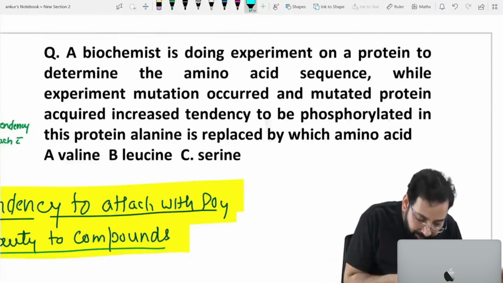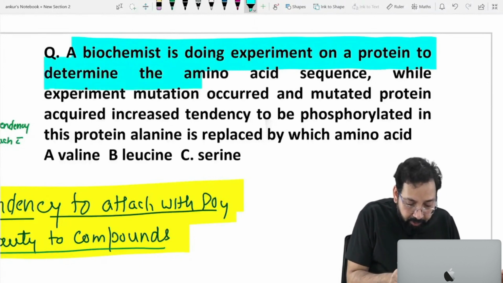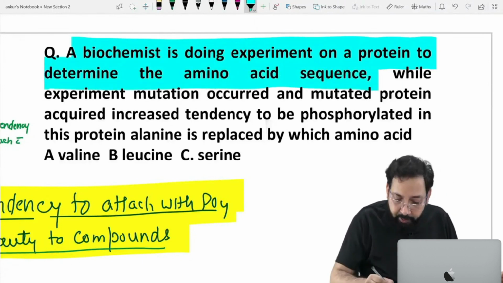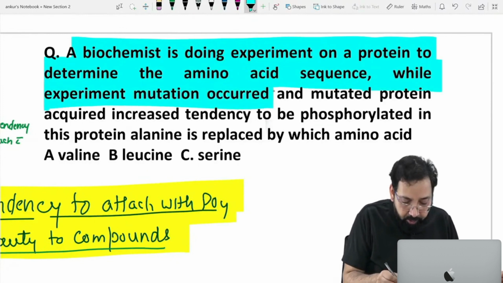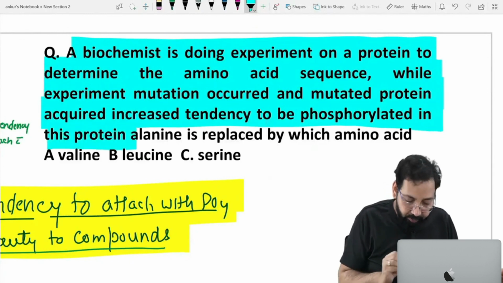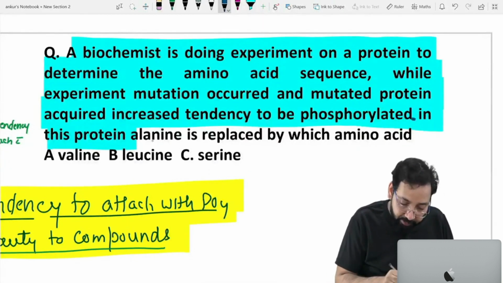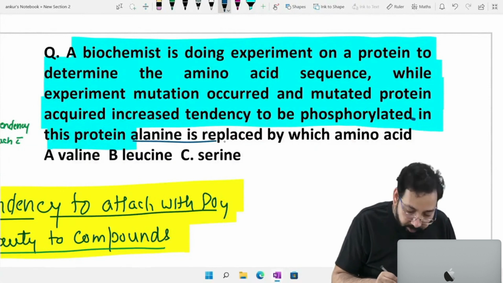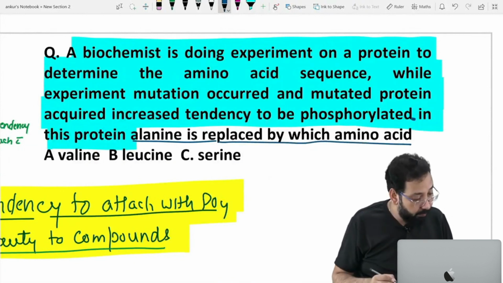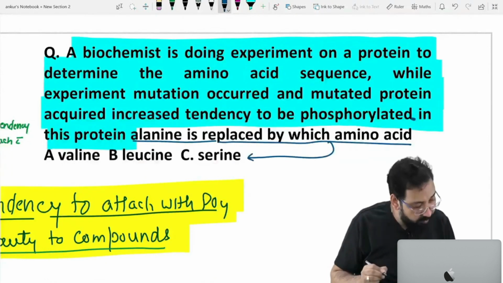A biochemist is doing an experiment on a protein to determine the amino acid sequence. During the experiment, a mutation occurred and the mutated protein acquired an increased tendency to be phosphorylated. In this protein, alanine is replaced by which amino acid? Very good. The answer is C, serine.